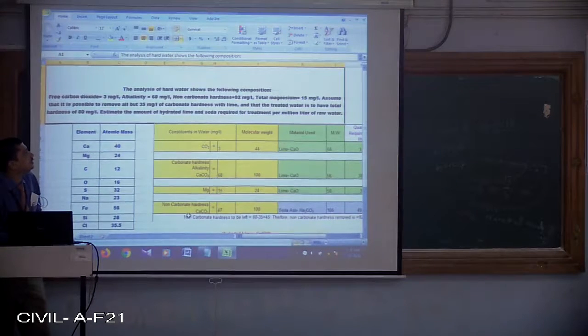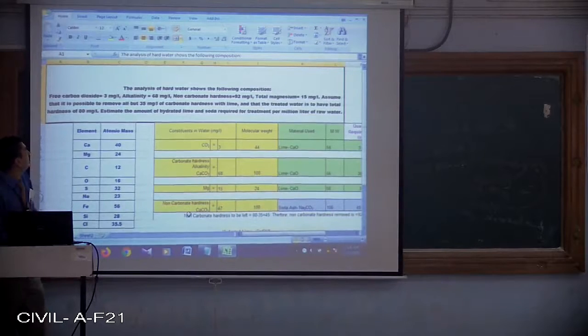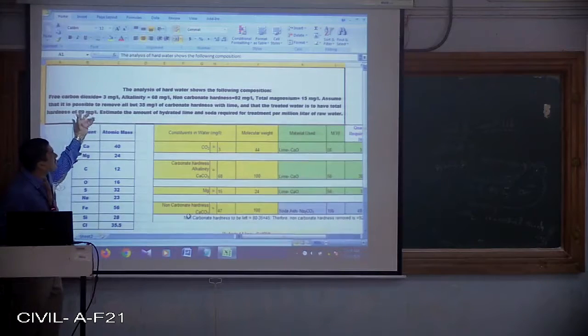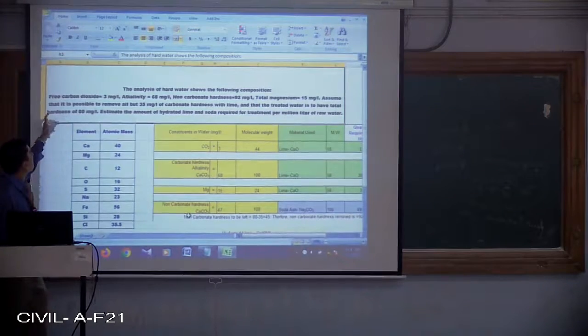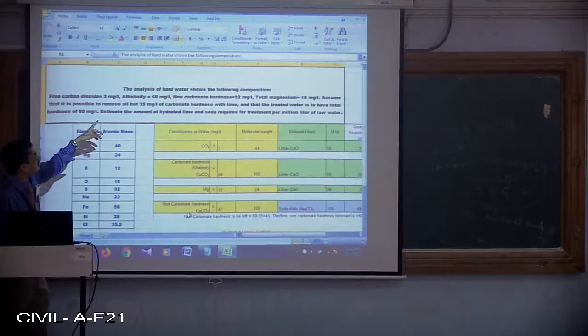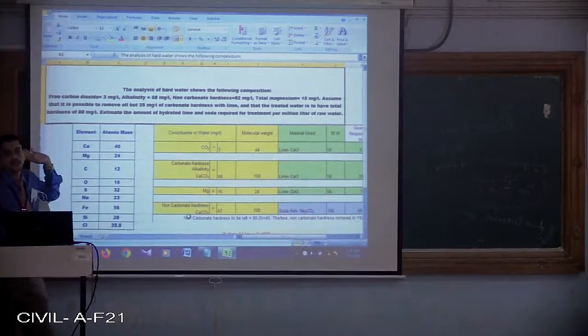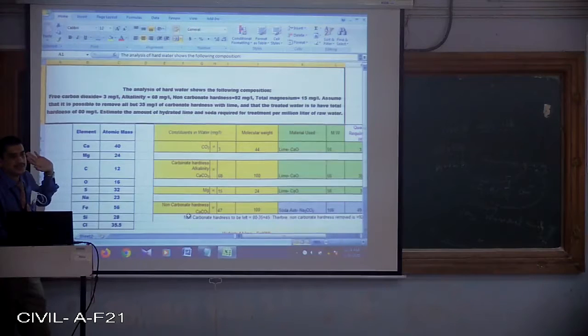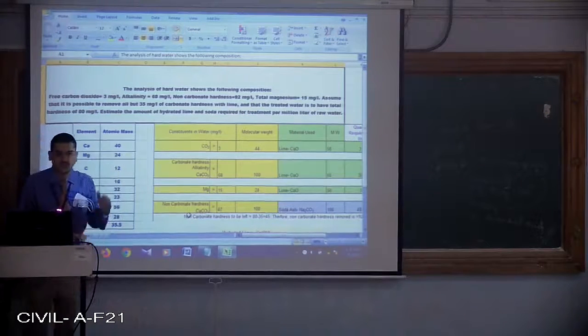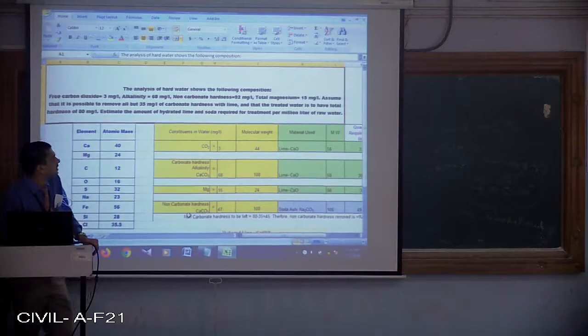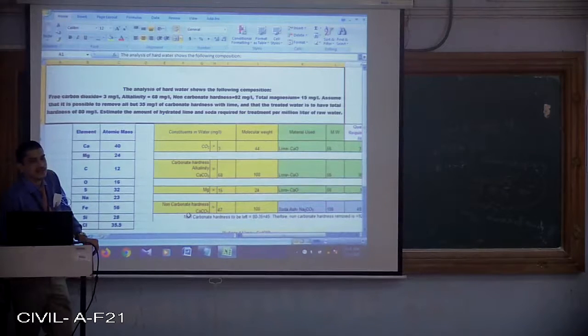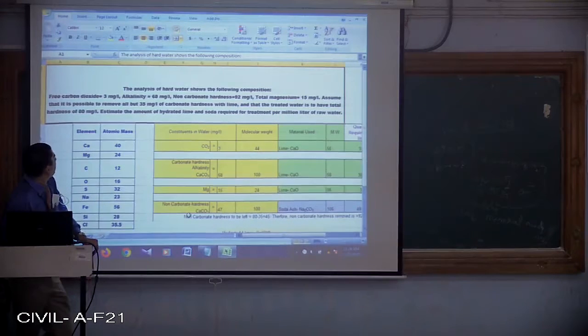That is what? Total hardness. And it has to remove, assume that it is possible to remove all but 35 mg per liter of what? Carbonate hardness. That means carbonate hardness left is how much? 35 mg per liter. Total hardness at the outlet is how much? 80 mg per liter.